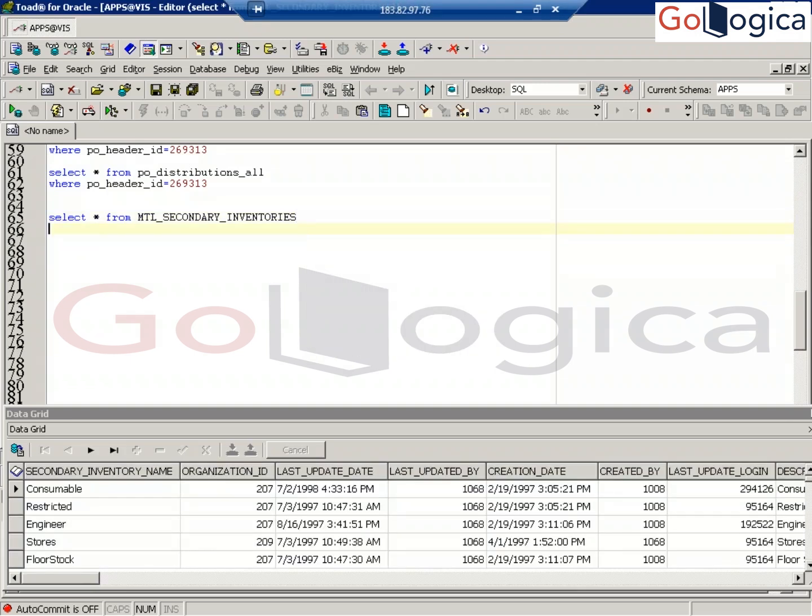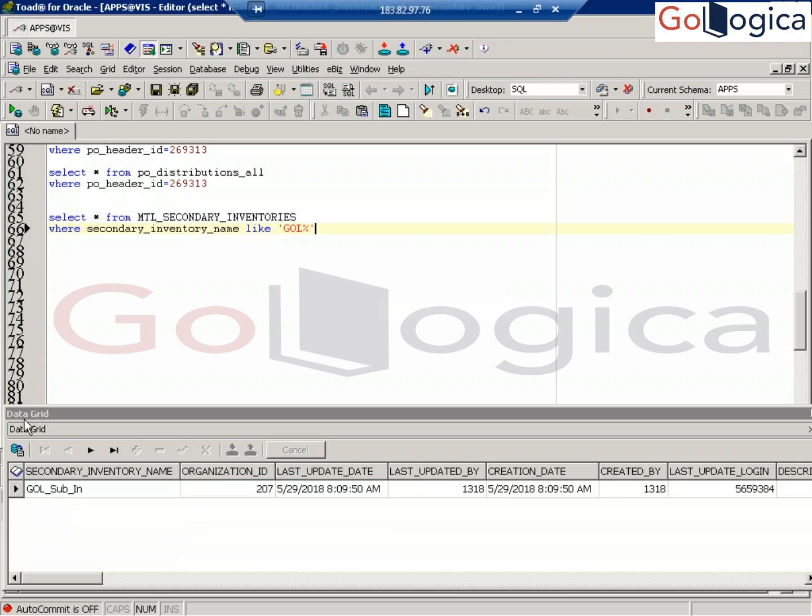What is the inventory name? GOL. Secondary inventory name like GOL. Normally people will not teach these flows to show how our sub inventory is coming.